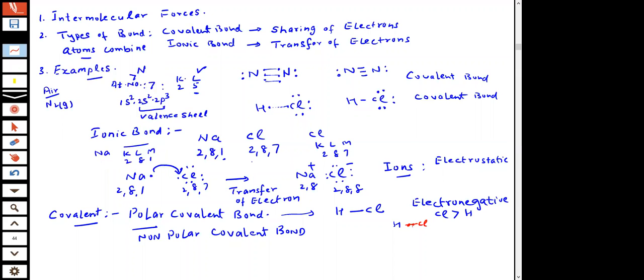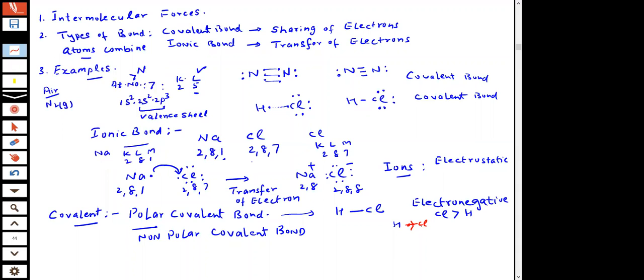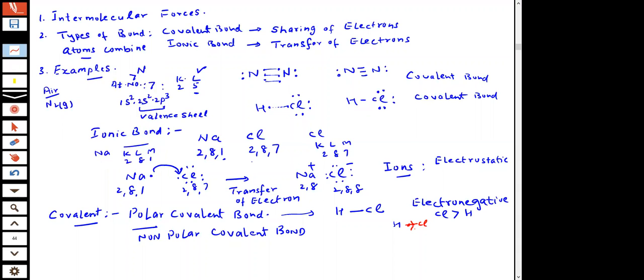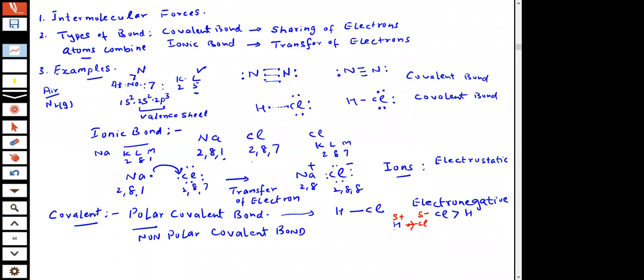This is a pair of electrons. Now this is more electronegative. What will happen? This will attract the electrons more strongly towards itself. The Cl will attract electrons more towards itself than the hydrogen. The result is, students, there will be a partial separation of charges. The chlorine will become delta minus, and hydrogen will acquire delta positive charge.